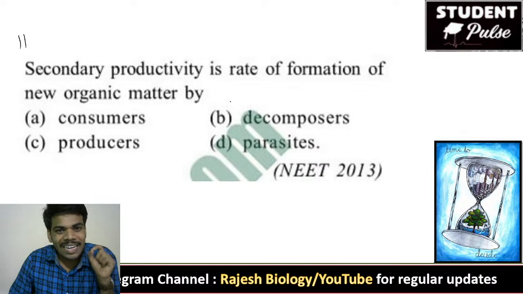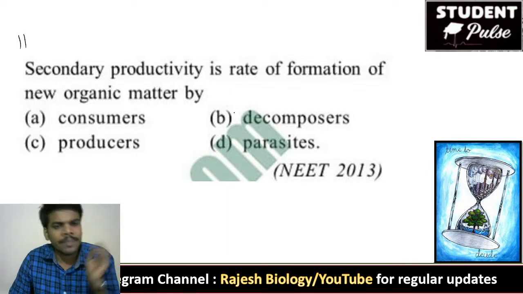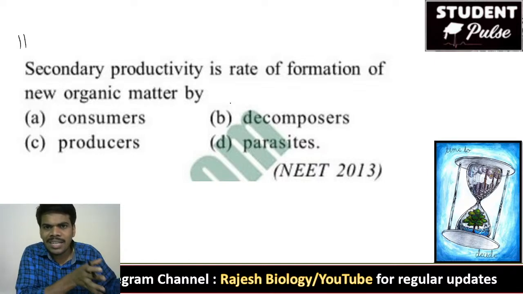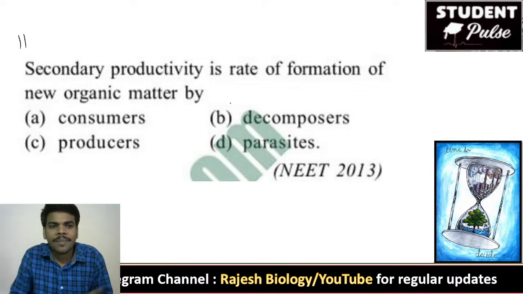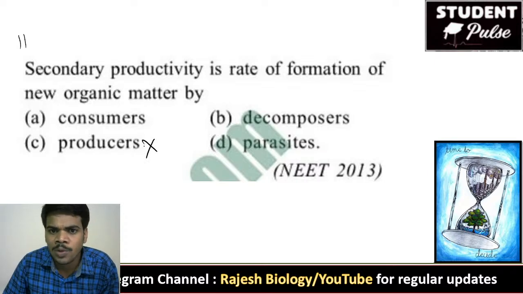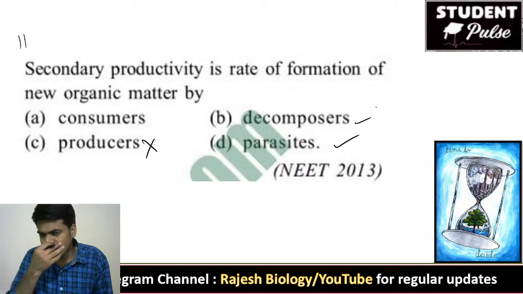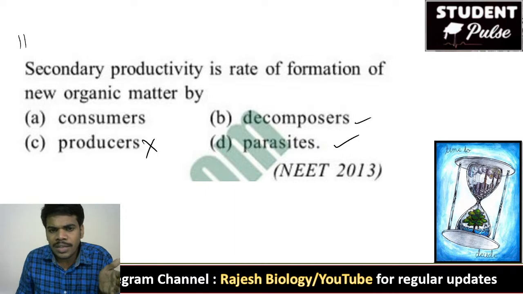11th question. Secondary productivity is the rate of formation of new organic matter by. We already discussed this just now. It is not by the producers, because producers are the primary producers. Parasites live on other organisms.